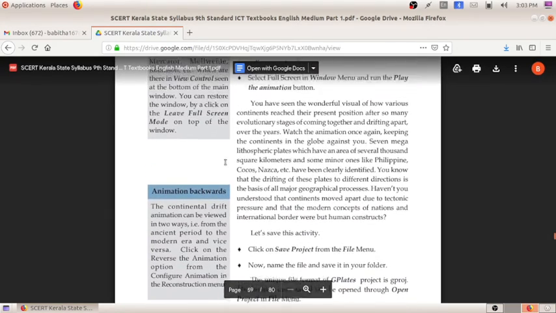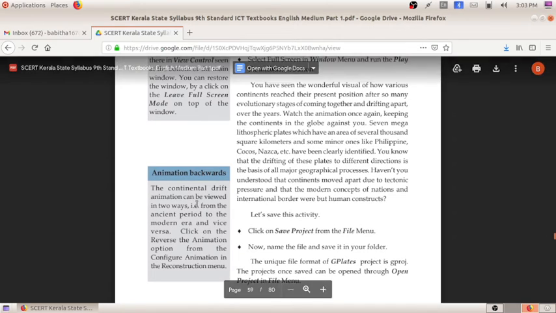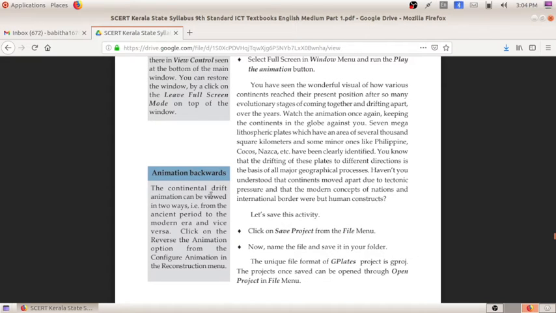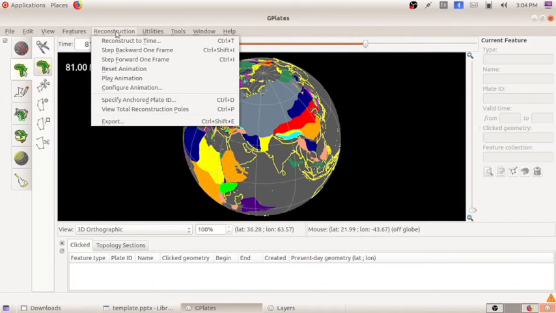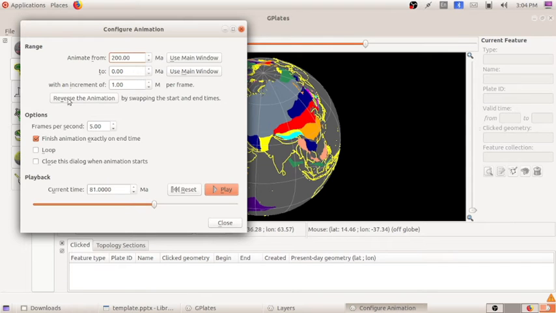In this way we can see the animation backwards. We can see the continental drift animation in two ways, either backward or forward. Now we saw forward, that means the modern era. If we want to see it backward, the ancient period, we can use the reverse animation. So how will we get a reverse animation? In the reconstruction menu, there is an option configure animation. From here we can select the reverse animation. After that, play.